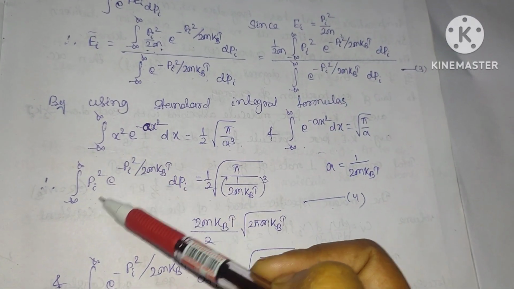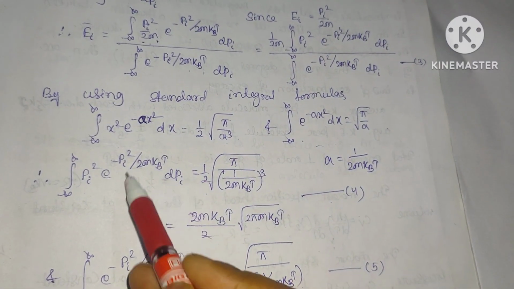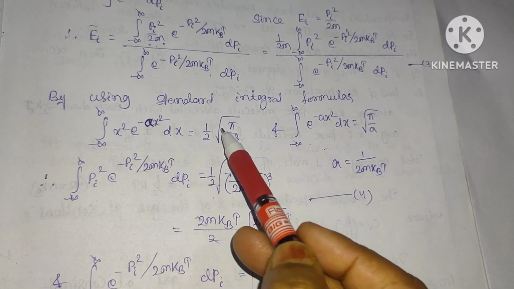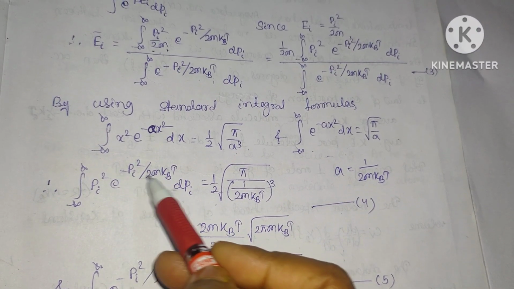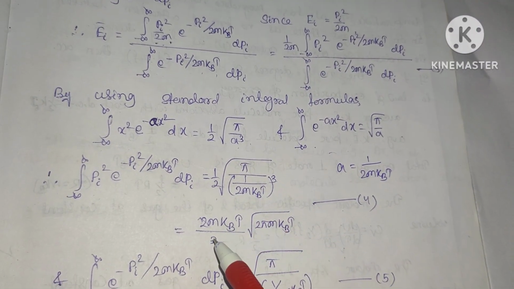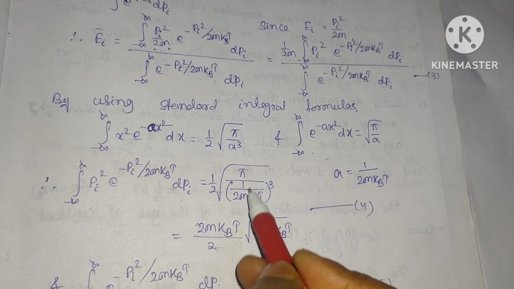In place of x square, here it is pi square, and in place of a, here it is 1 by 2m kt. So simply by comparing, you can write 1 by 2 pi divided by, in place of a, 1 by 2m kt whole cube.